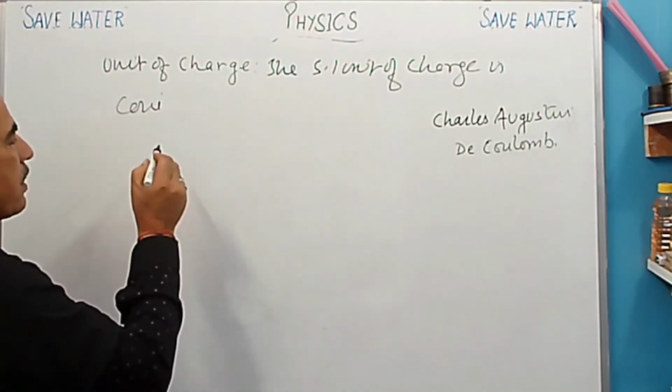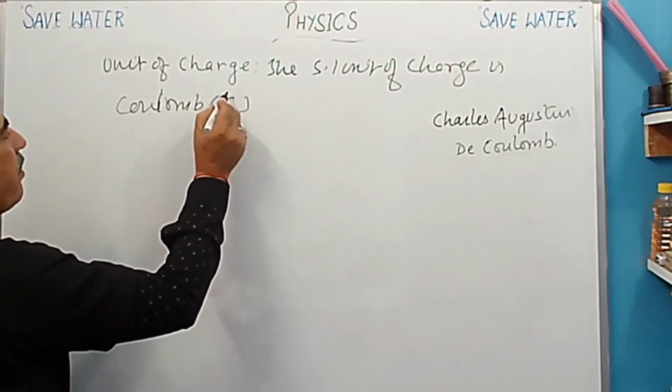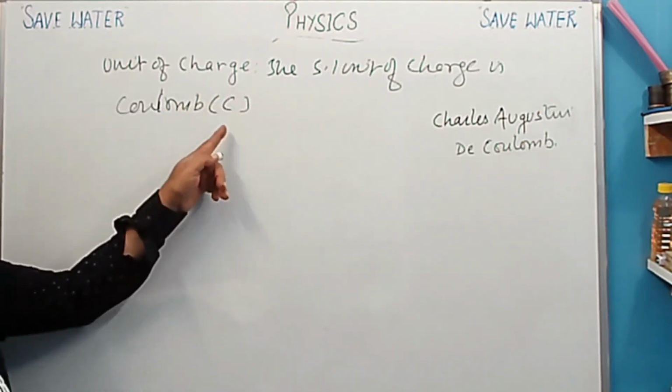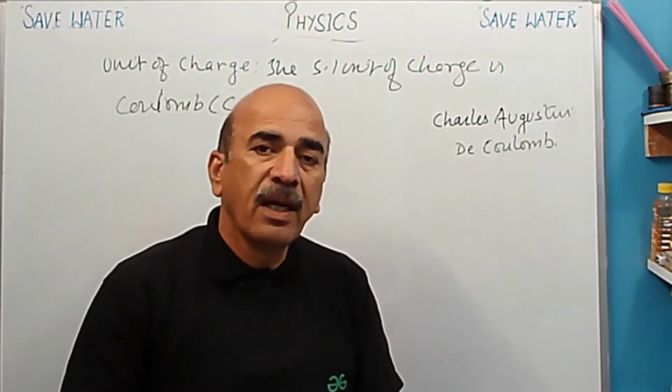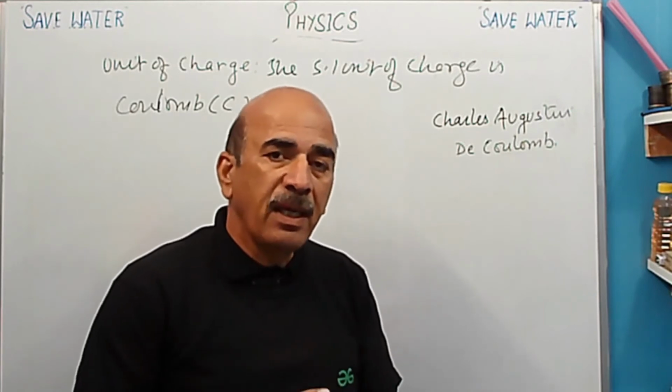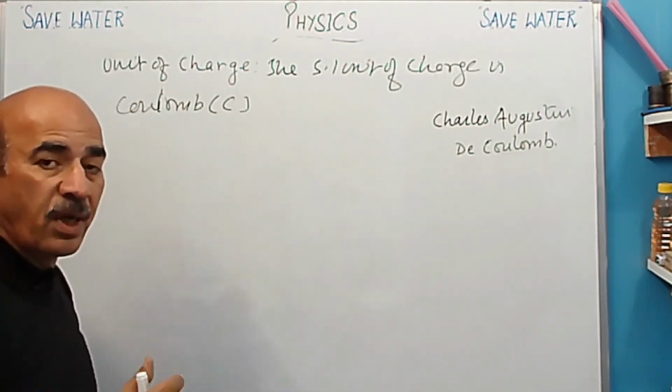Okay, this is Coulomb, and it is represented by capital C. Remember, it is represented by capital C. All the units which have been named after the scientists are represented by capital letter. And how much is 1 Coulomb? अभी क्वेश्चन था सर, how much is 1 Coulomb?